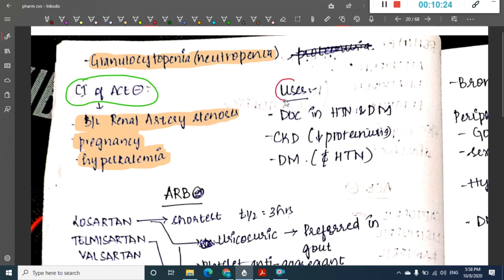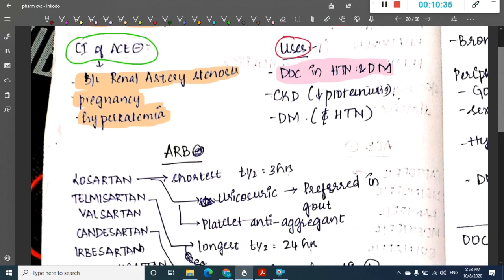Then what are the uses? Remember, these are the drugs of choice for hypertension and diabetes mellitus. They can also be given in chronic kidney disease, because these drugs decrease proteinuria in chronic kidney disease. This question has been asked many times: among all the antihypertensives, which one will decrease the progression of chronic renal failure? That is angiotensin converting enzyme inhibitors.